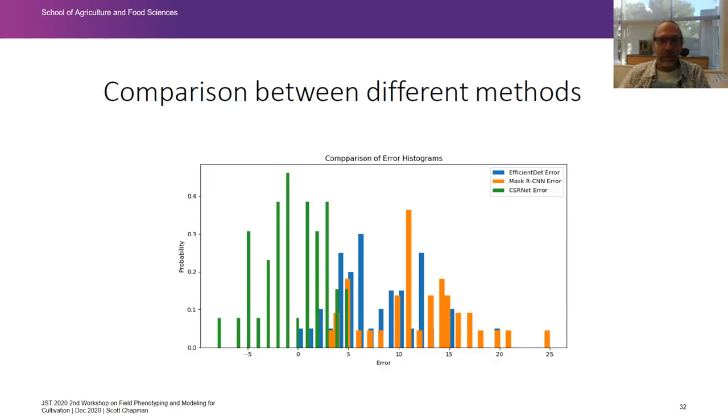It's well distributed around 0. It has a small error, less than 5 heads in these images that had around about 100 to 120 in each image. And what we find with the object-based methods, EfficientDet and Mask RCNN, is they always underestimated the heads. They always missed some of them. I mean, the error wasn't terrible, but one of the questions we have is what's the error look like when we look at independent data?